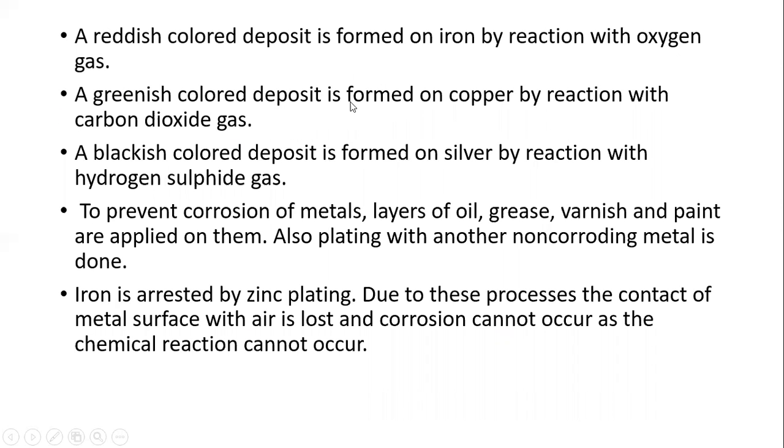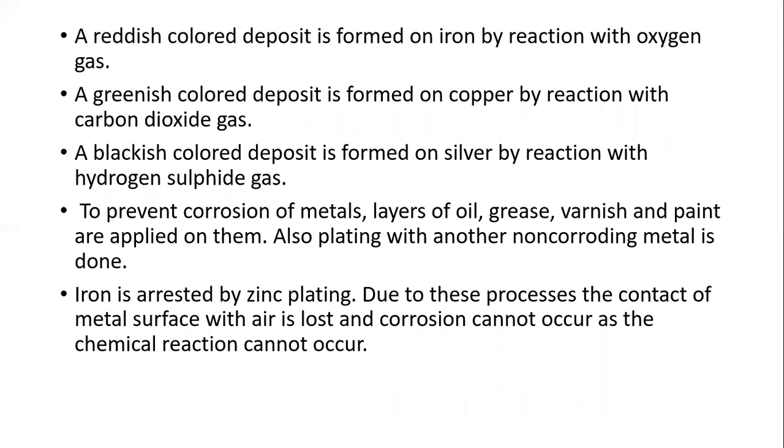A greenish color deposit forms on copper. Yes, on our copper vessels we see a greenish color appear because of the reaction with carbon dioxide. In our atmosphere there is carbon dioxide, which reacts with the copper, and a greenish color forms.